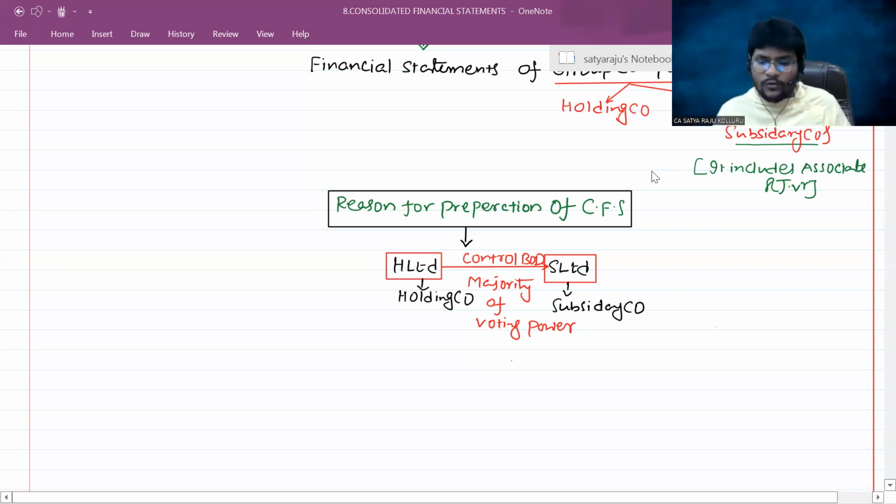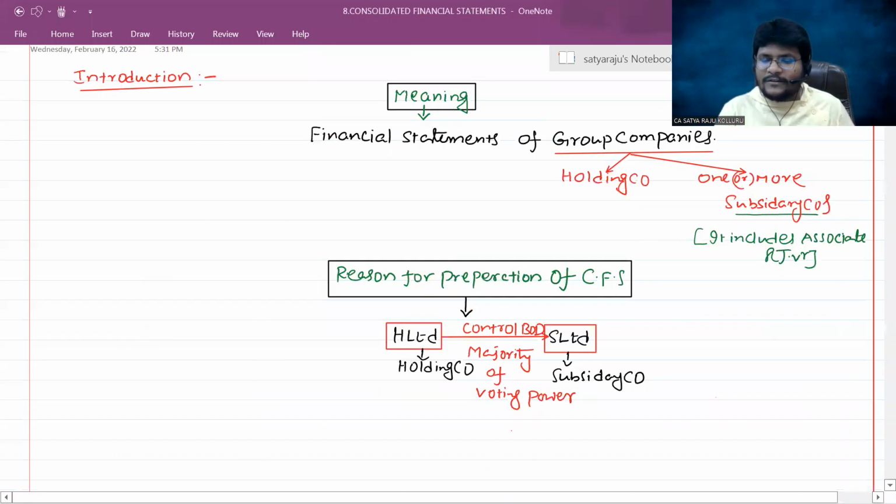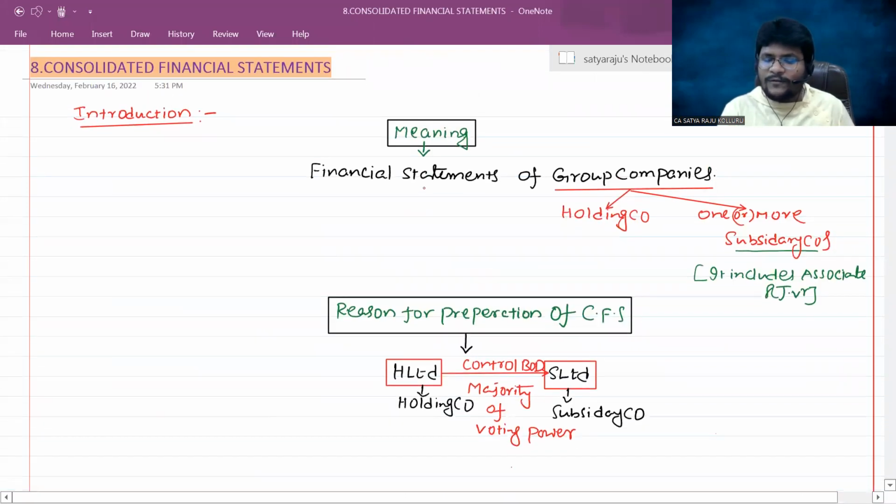So let us have a look into our text, guys, without wasting much time. Consolidated financial statements, CFS, are the financial statements of a group presented as those of a single enterprise. So consolidated financial statements are financial statements of group companies which are presented as a single entity.